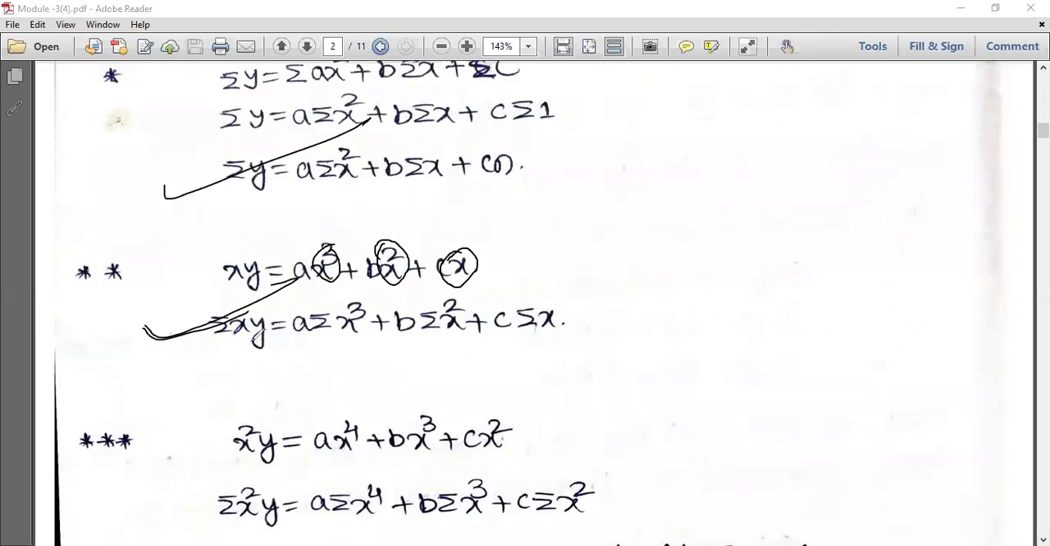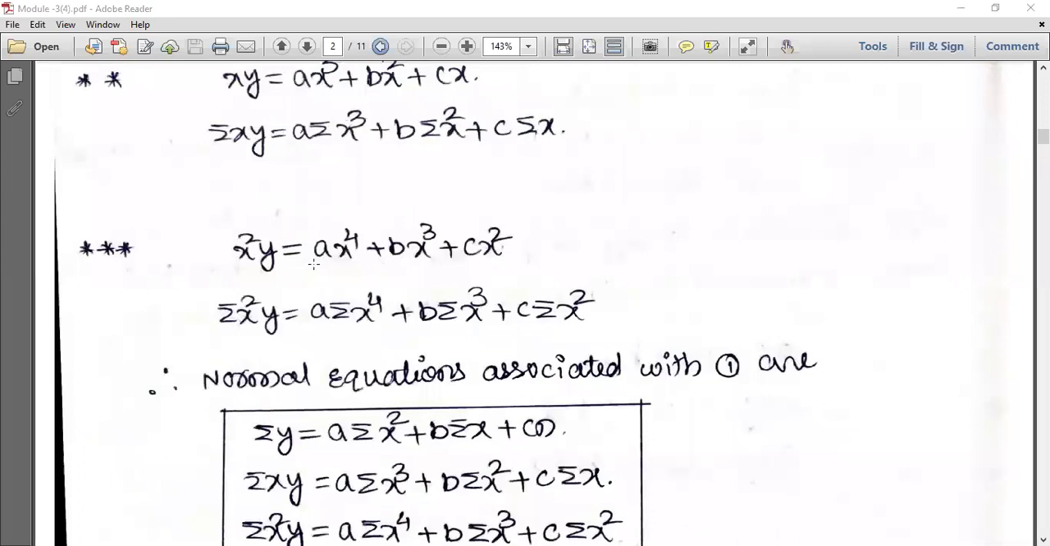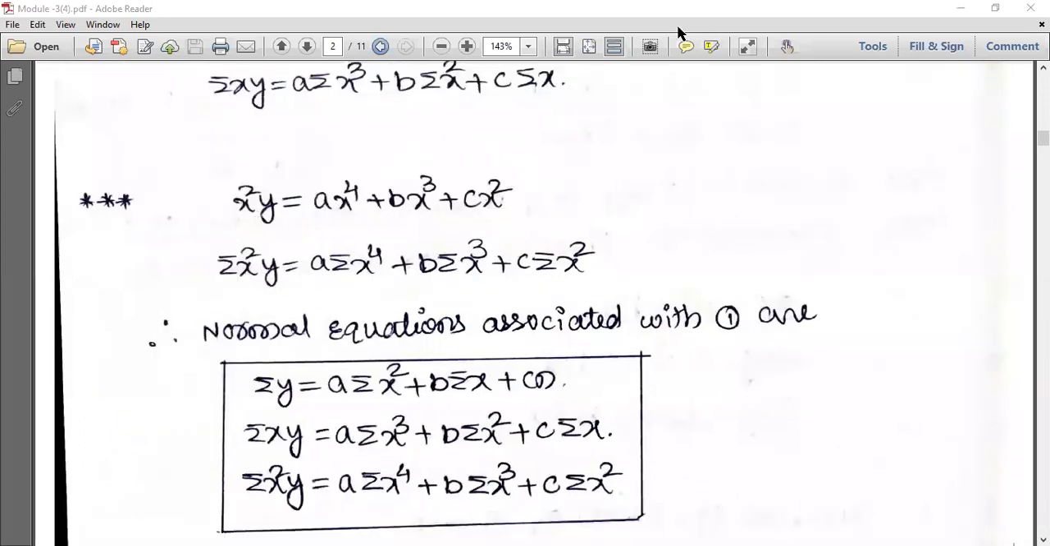So coming to the third. Here you have multiplied equation number 1 with x, so now you multiply with x square. That is x square y is equal to a into x raised to 4 plus b into x cube plus c into x square. Now you take the summation sign. So a into summation of x raised to 4 plus b into summation of x cube plus c into summation of x square. This is the third normal equation.